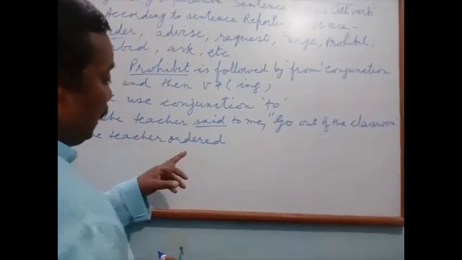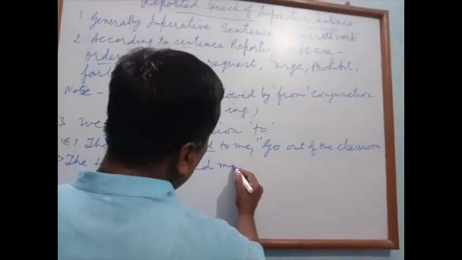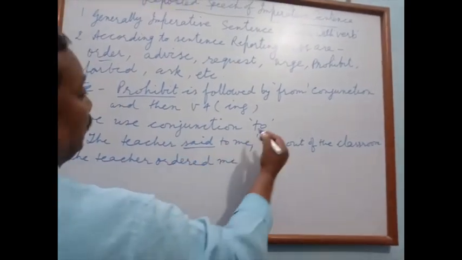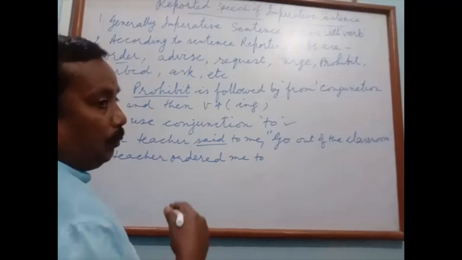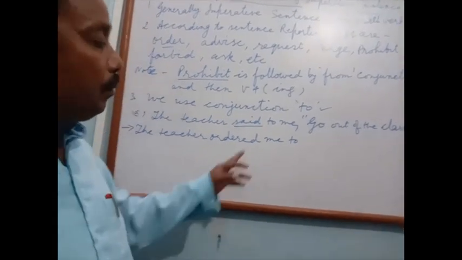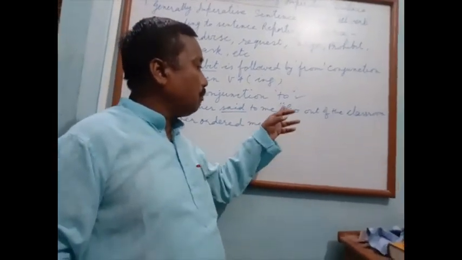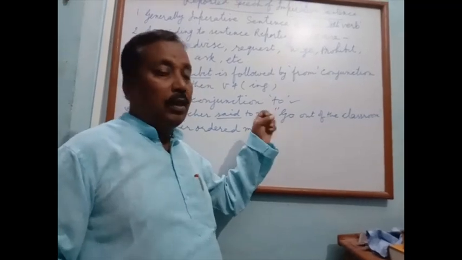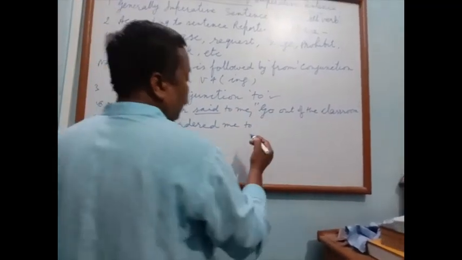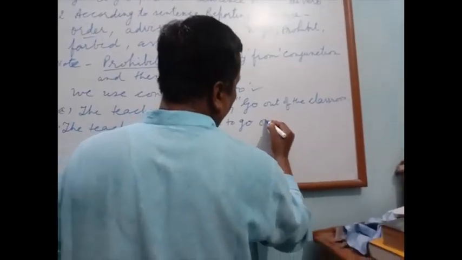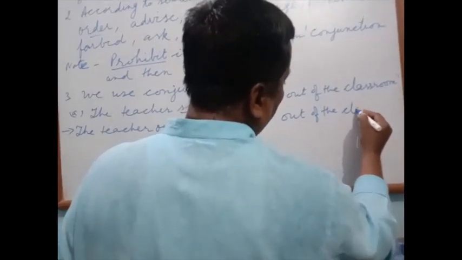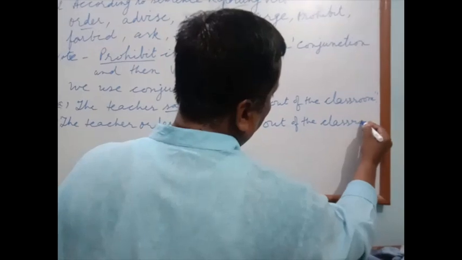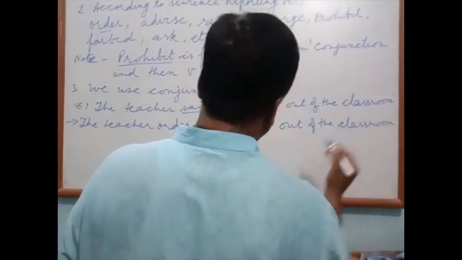The teacher ordered me. Conjunction to. Very easy. And we know that after to, first form of the verb is used. To go out of the classroom. Okay.